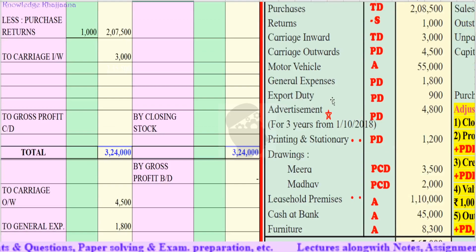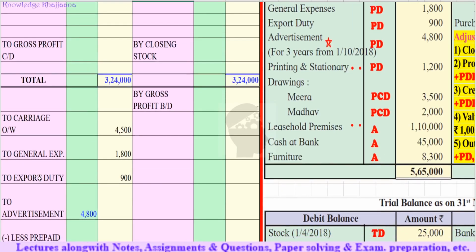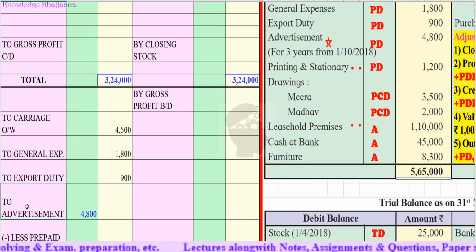Then export duty, profit and loss account debit side, rupees 900. Then advertisement expenses, profit and loss account debit side. As there is an adjustment, rupees 4,800 will come to the inner column in the profit and loss account debit side under advertisement.